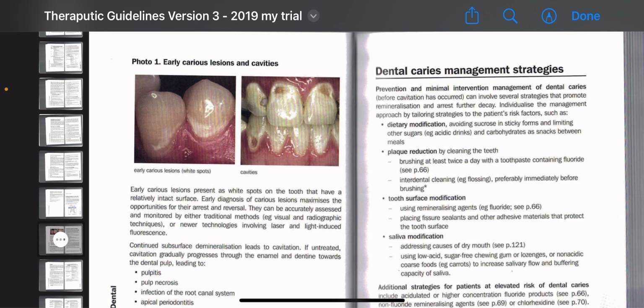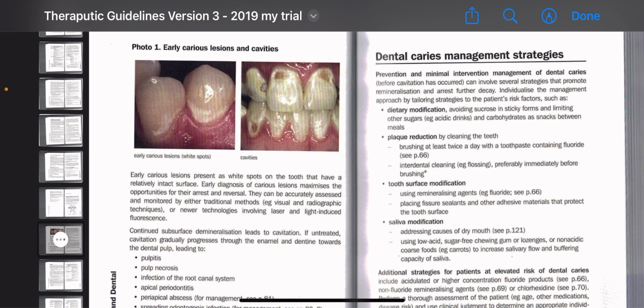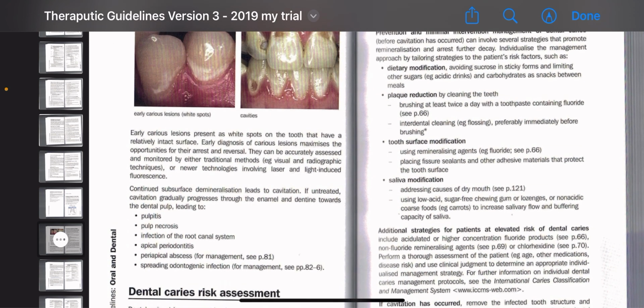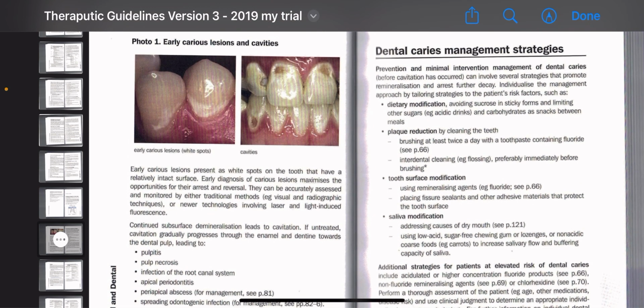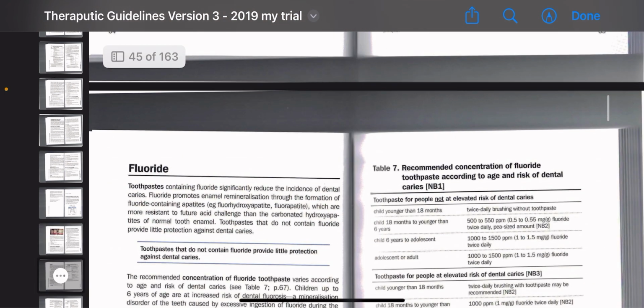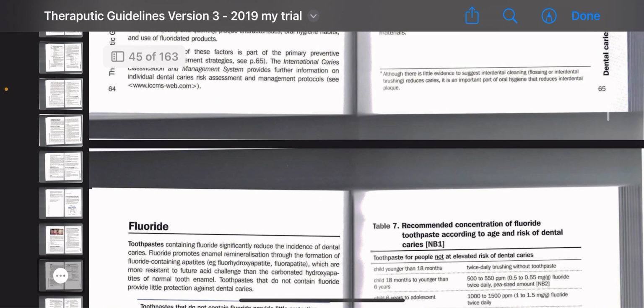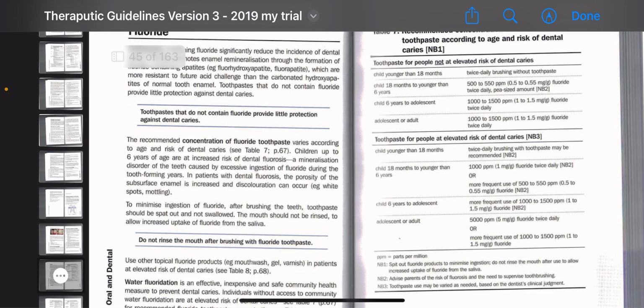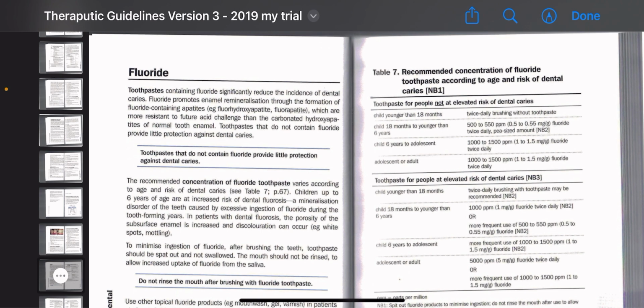Prevention and minimal intervention management of dental caries includes dietary modification, plaque reduction, tooth surface modification, and saliva modification, because these can be causes of dental caries, and according to individualized risk factors we have to modify them. The next topic will be fluoride, which I will discuss briefly, and I will describe it in such a way that you will never forget.